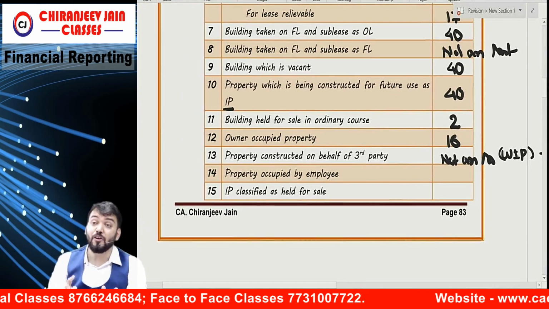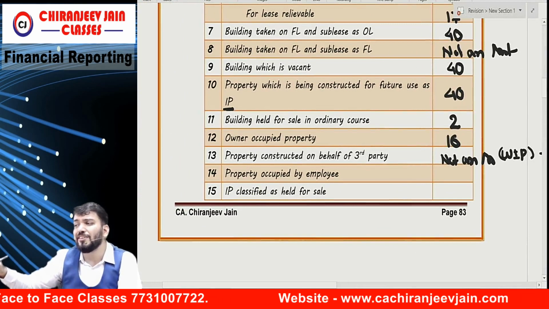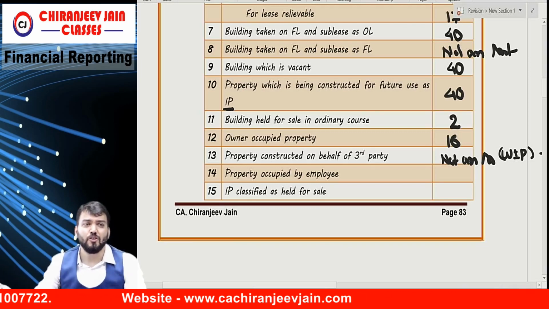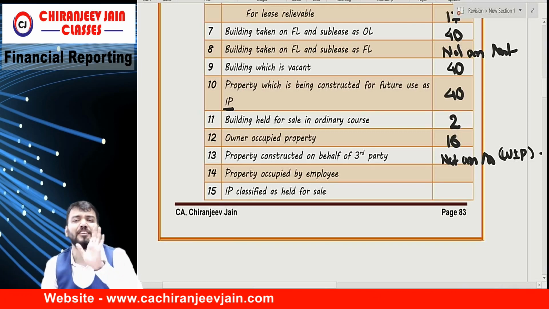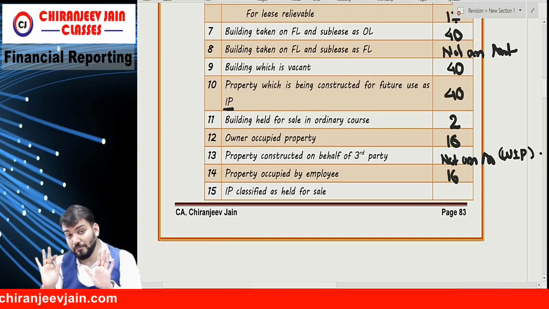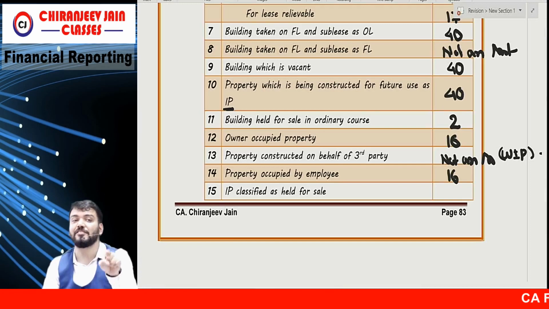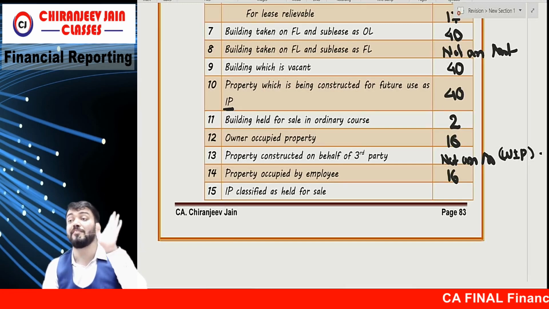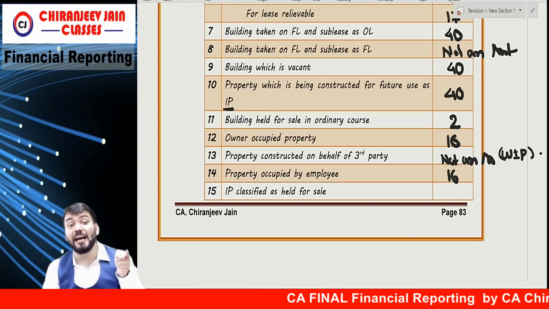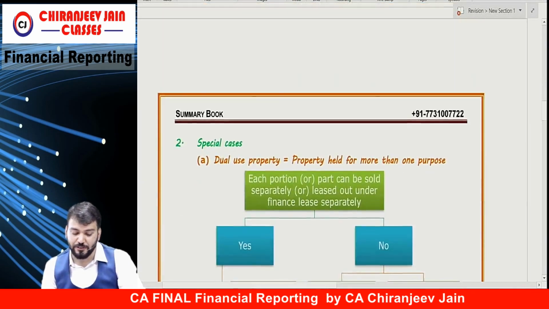Correct. Property occupied by an employee means we have given it to the employee on concessional rent. So, property occupied by employee and given on concessional rent. Batao. 16, not 40, because this is for business only. Even though there is rent, it is concessional rent, so there is no intention to earn rental income. Understood? Investment property classified as held for sale: 105. I think you have understood.